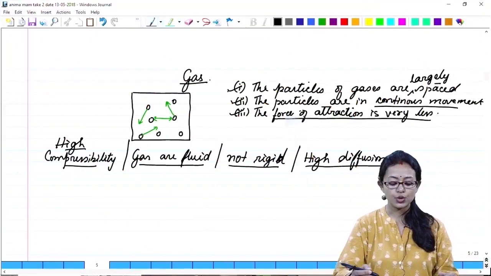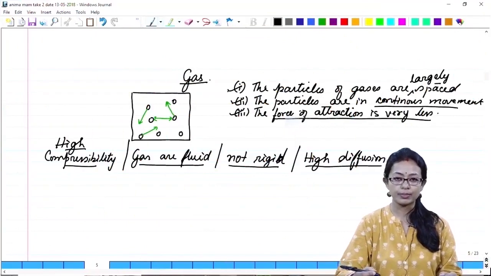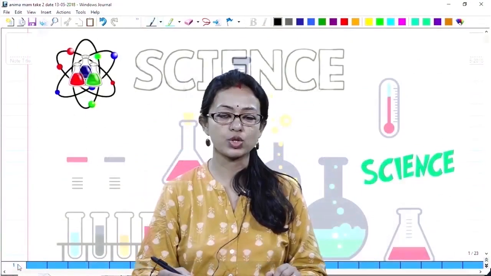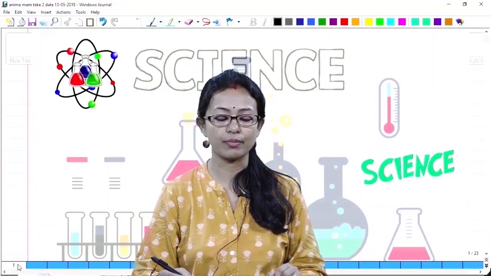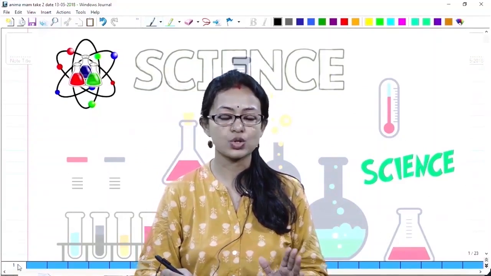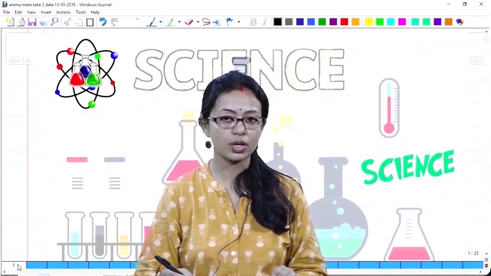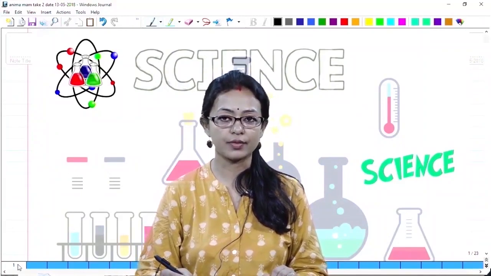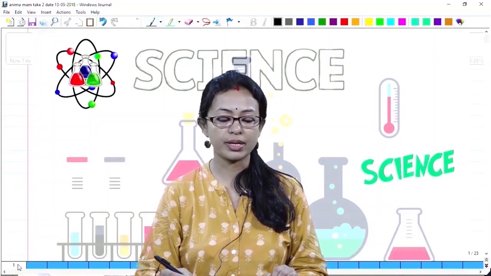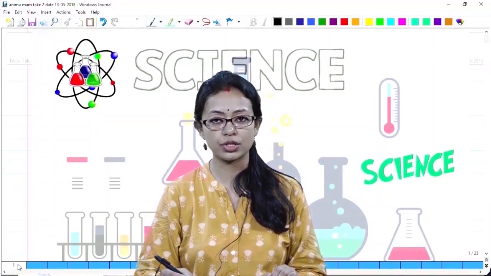Now let us solve some problems, questions related to the concept of solid, liquid and gases. Okay, now let us recap what we had studied so far about the states of matter. We understand that there are three states of matter: solid, liquid and gases. What are solids? Solid has got definite volume, definite shape and mass. It is also not compressible, does not flow, it is rigid.